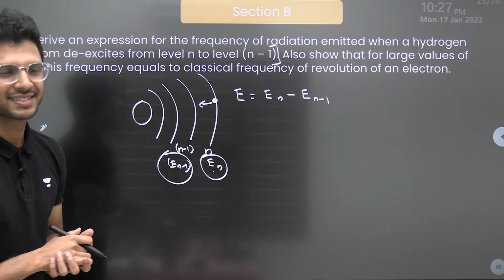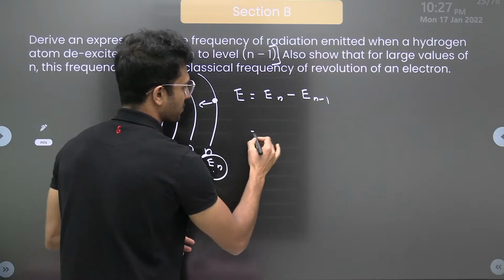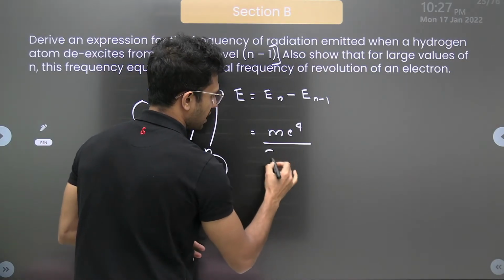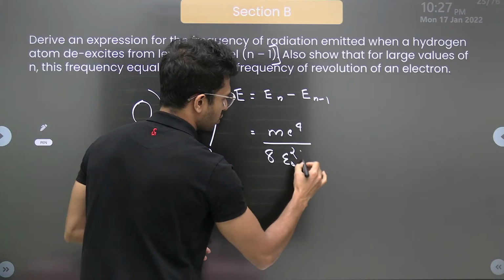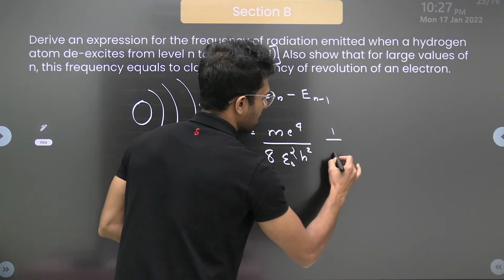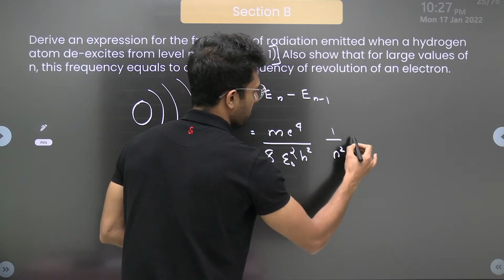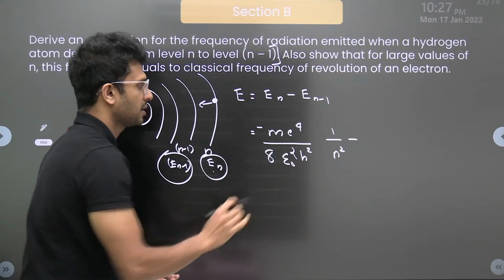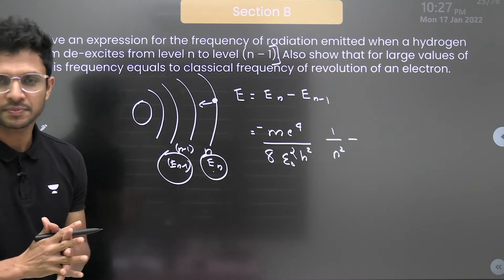It is minus m e raised to 4 divided by 8 epsilon 0 square h square into 1 by n square. Obviously this comes with a negative sign here.